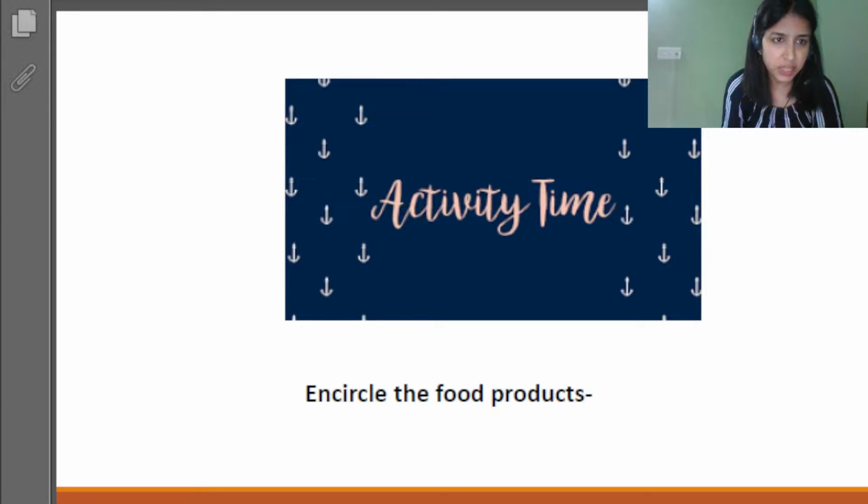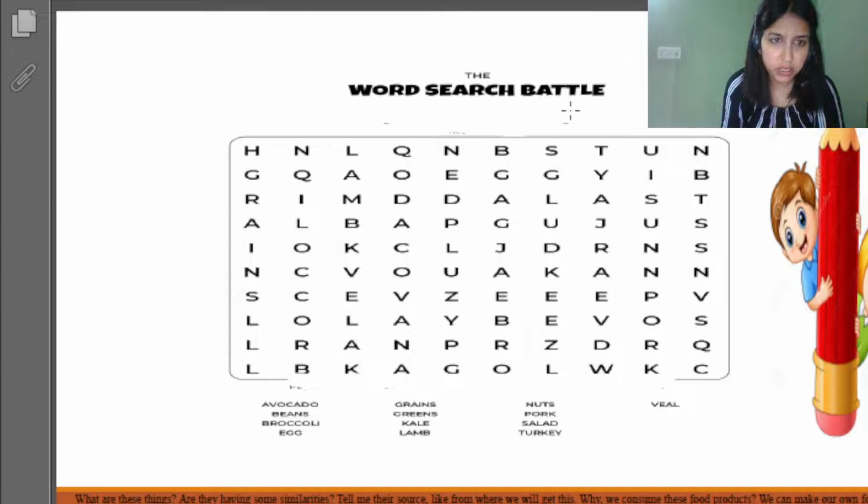Yes, I have this game for you where you will be searching the word search battle basically. So you will be searching different words that you can see. Yes, there are different words that are there.